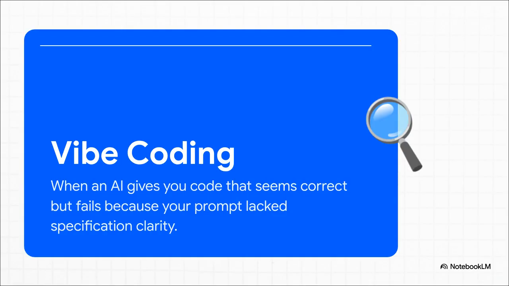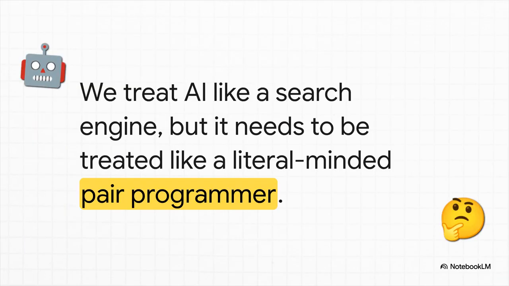Well, there's actually a name for this. It's called vibe coding. It's that feeling you get when the code has the right vibe, but it just doesn't work in reality. And here's the thing. It's not necessarily the AI's fault. The real issue is something a bit more fundamental. And that right there, that reframes the entire problem.